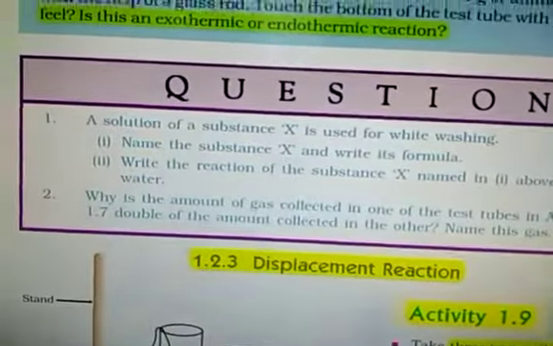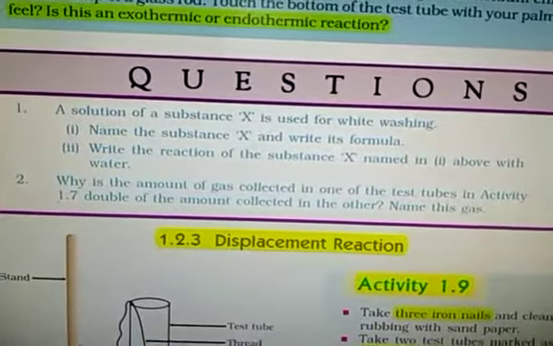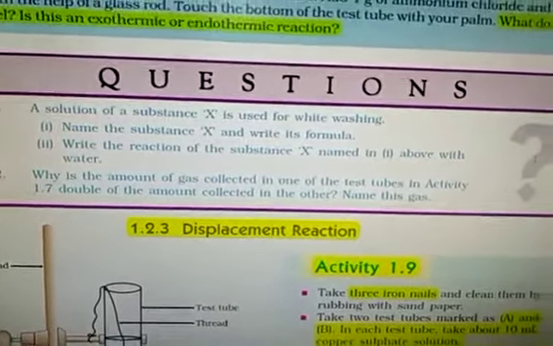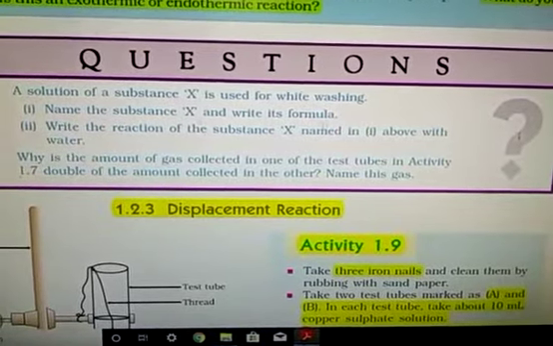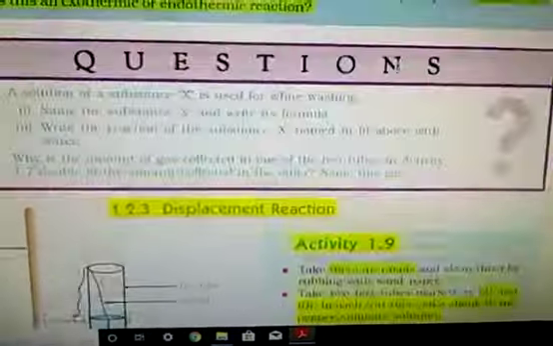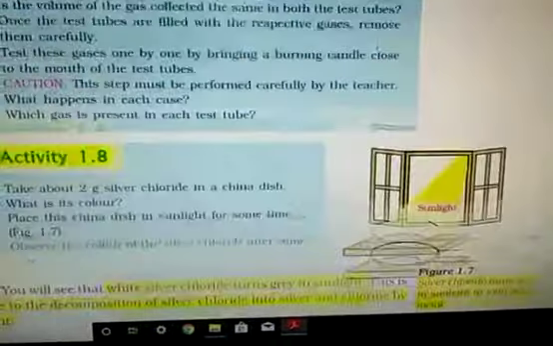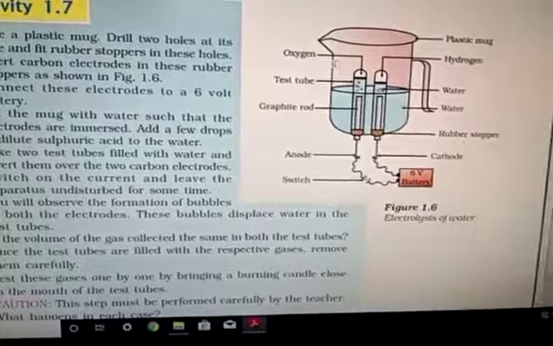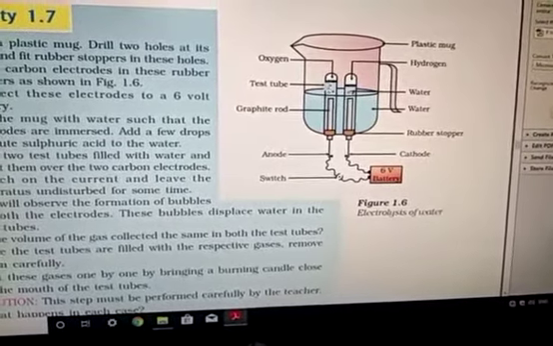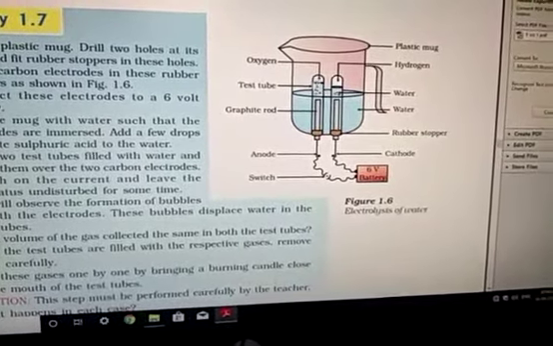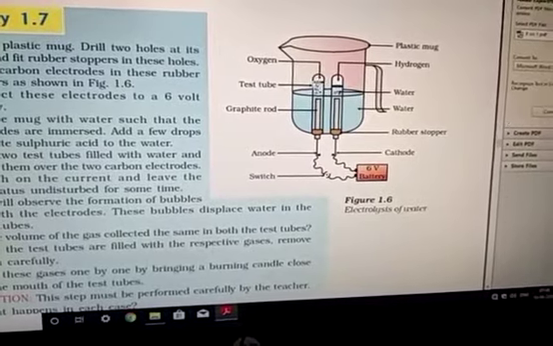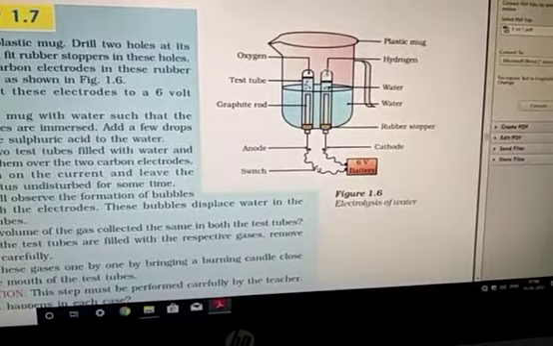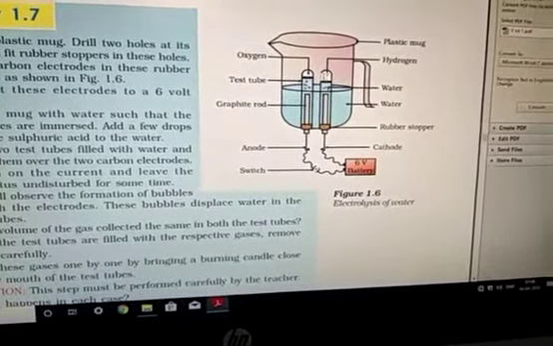Now, next question. Why is the amount of gas collected in one of the test tubes in Activity 1.7 double the amount collected in the other? Name this gas. In the previous class we studied electrolysis of water, as I already told you. Now first pay attention here. This is test tube 1. It has a smaller amount. This is oxygen, and in this case of hydrogen, the amount is doubled. What is the reason behind it?